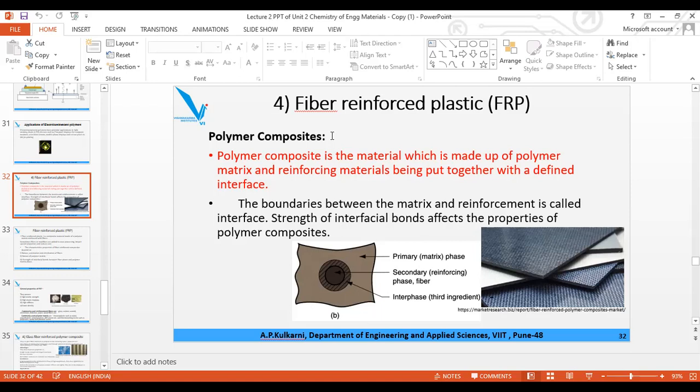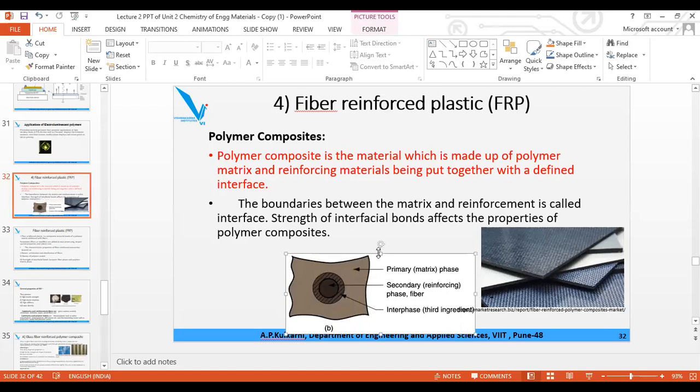I will tell the examples of fibers again. They are either glass or carbon or aramid or asbestos. So here you can see this is your polymer, which may be nylon, epoxy resin, etc. And this at the center is your reinforced material. And at the border between them, at the intersection point, there is a certain border which is called the interface or interfacial bond.